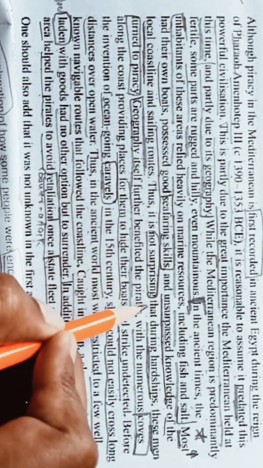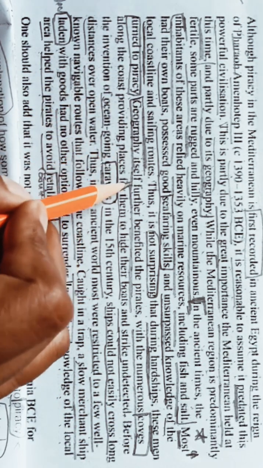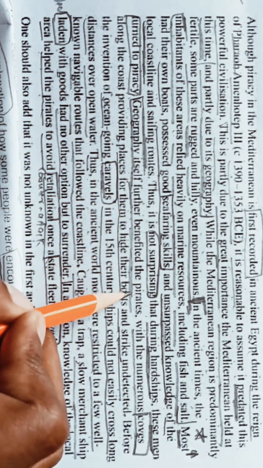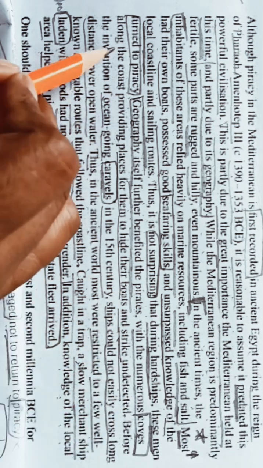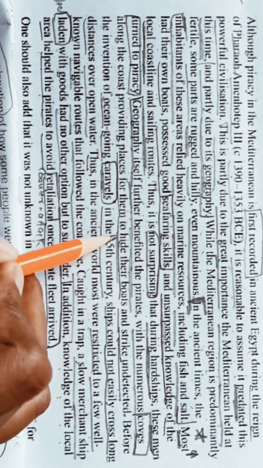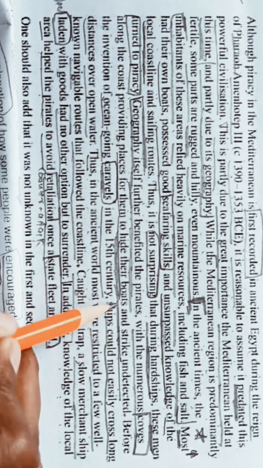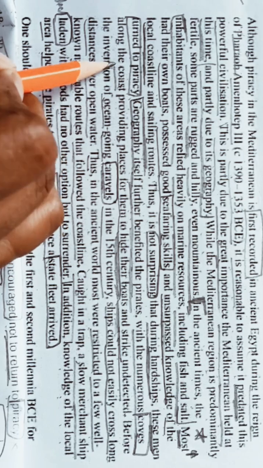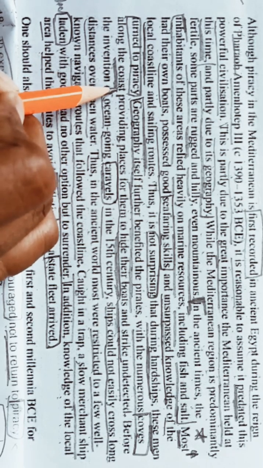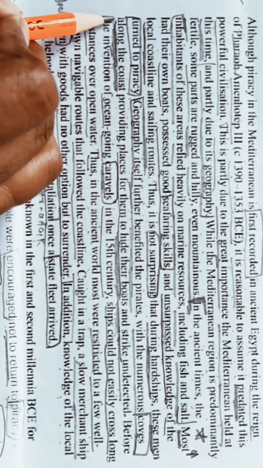Thus, it is not surprising that during hardship these men turned to piracy. Geography itself further benefited the pirates, with the numerous coves along the coast providing places for them to hide their boats and strike undetected. Along the coast means near the land. So this is very important.